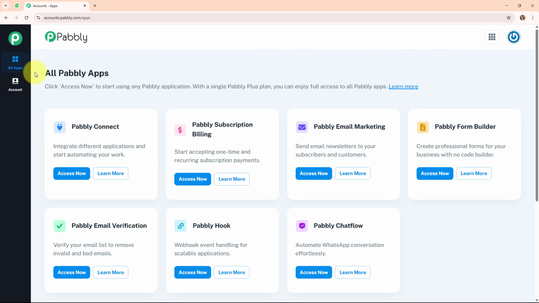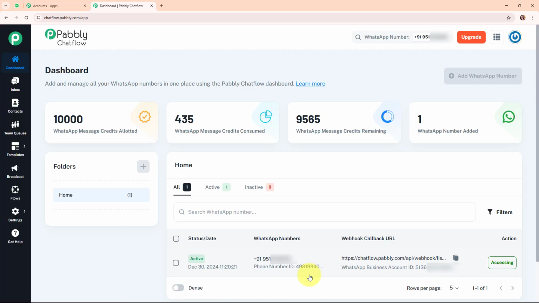Now after signing in, you can see the all Pabbly apps window where you can see all the applications of Pabbly. Here to build my WhatsApp chatbot, I'm going to select Pabbly Chat Flow from this all Pabbly apps window by clicking on this access now button given over here. And now here on my screen you can see Pabbly Chat Flow's dashboard.